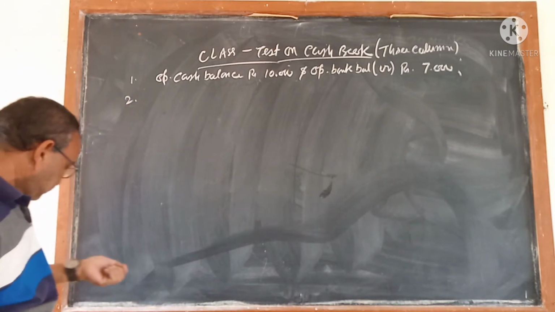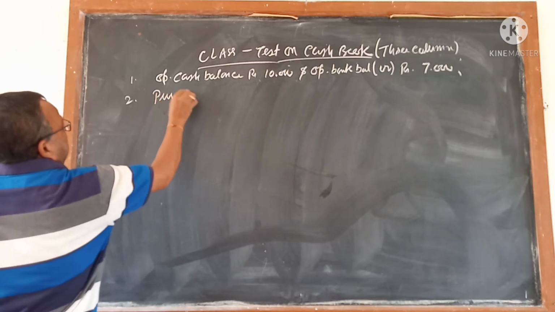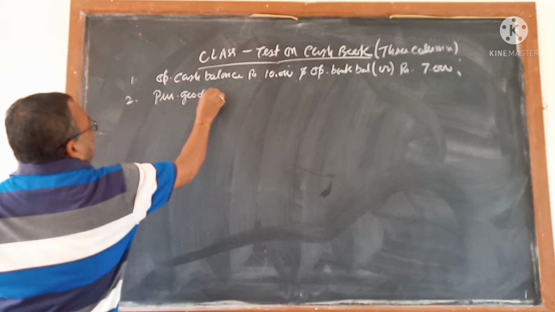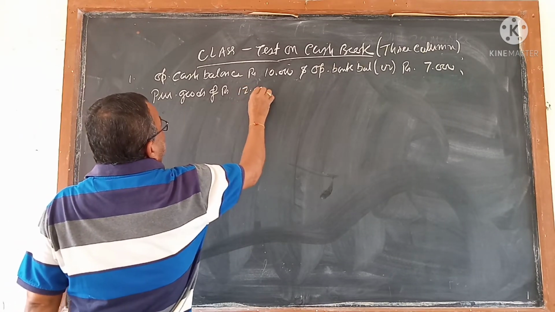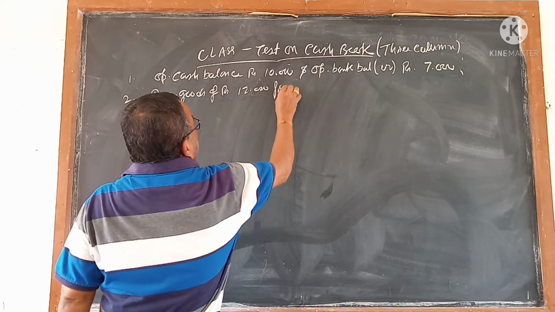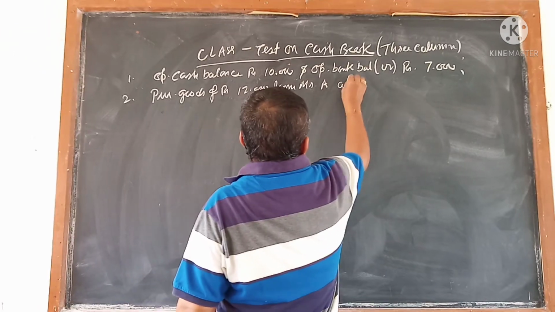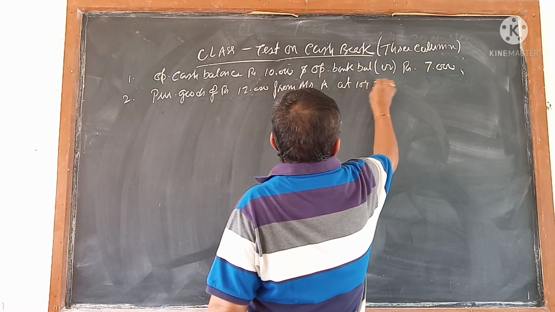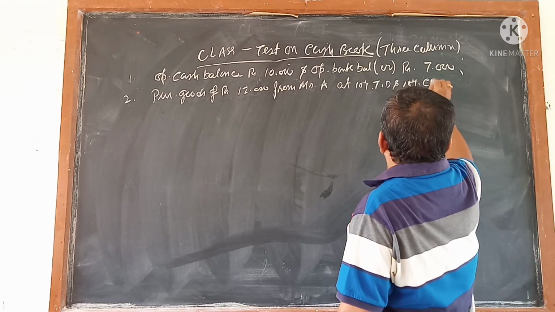Number 2, purchased goods of rupees 12,000 from Mr. A at 10% TD and 10% CD.